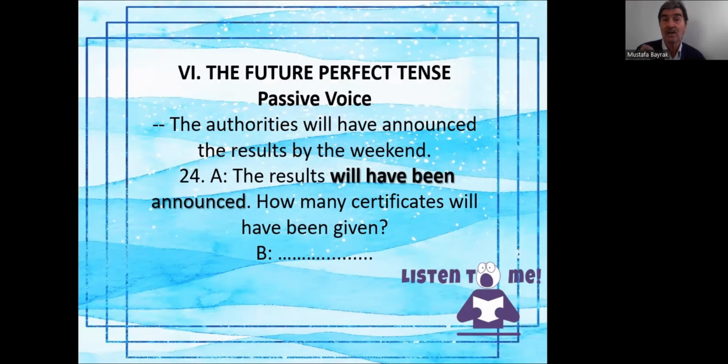The authorities will have announced, future perfect tense. Now, this is future perfect passive. The results will have been announced. How many certificates will have been given? 23 certificates will have been given to the attendees, to the participants.